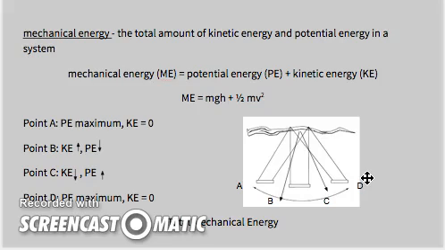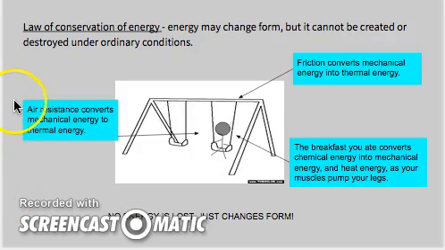All right, now let's look at this. How is mechanical energy conserved in all of this? The law of conservation of energy states that energy may change form, but it cannot be created or destroyed under ordinary conditions. And for all intents and purposes, we're going to focus on ordinary conditions.